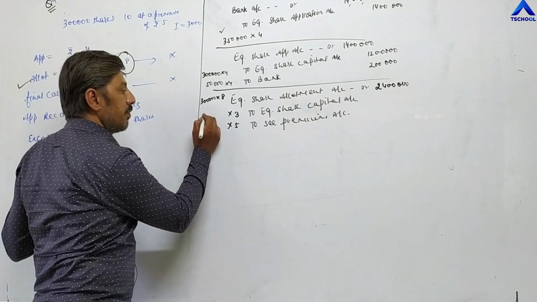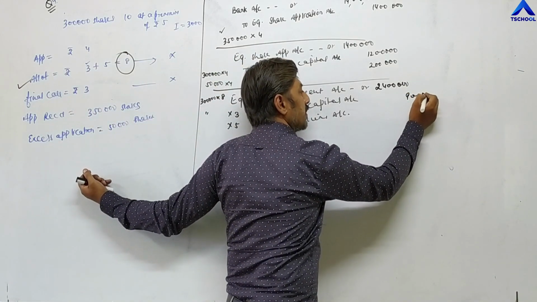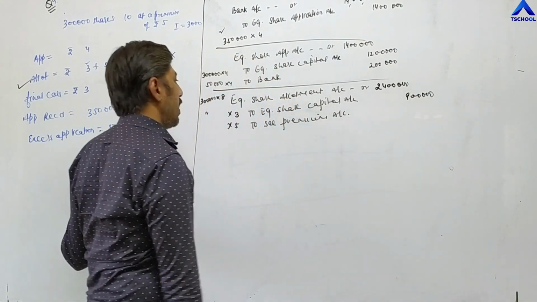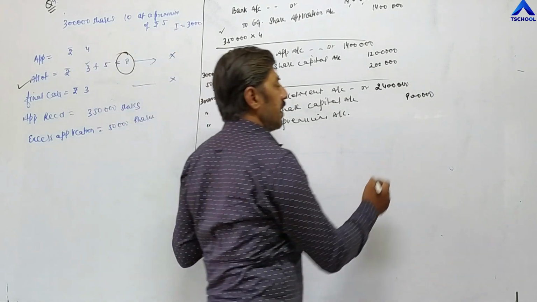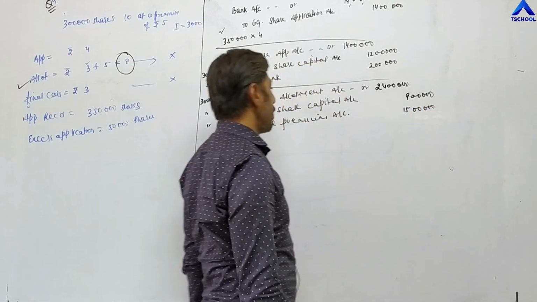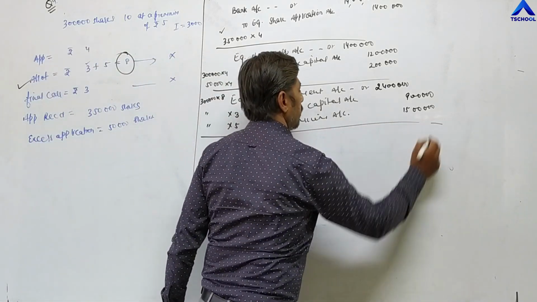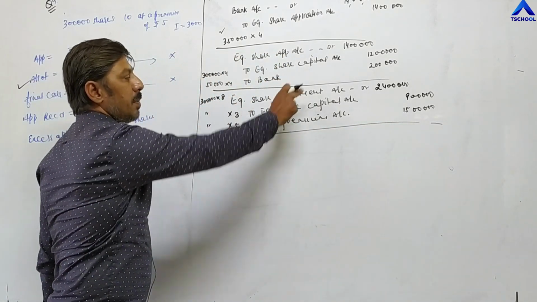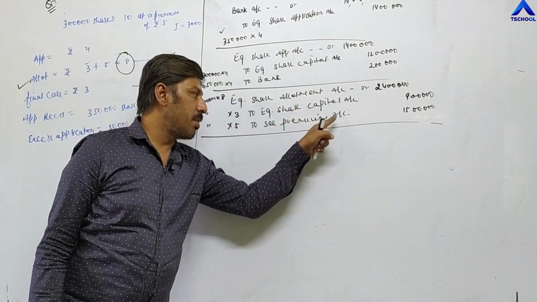So 3 lakh into 3, 9 lakh will be transferred in their capital account. And remaining 15 lakh, 3 lakh into 5, 15 lakh will be transferred in security premium account. This entry is completed: share allotment account debit to equity share capital account and security premium account.